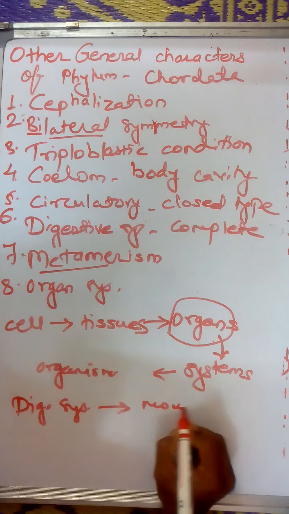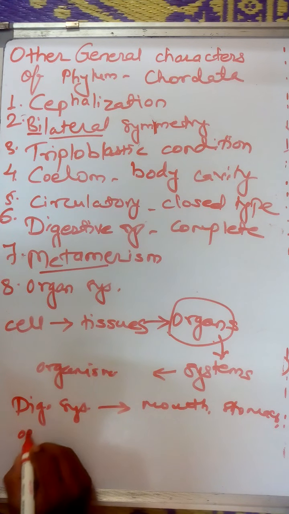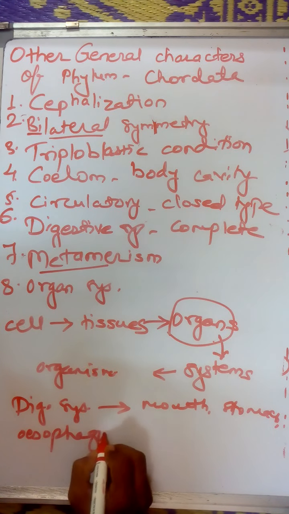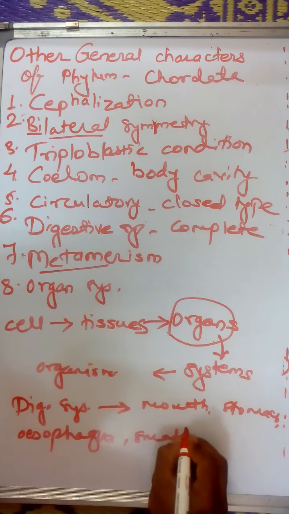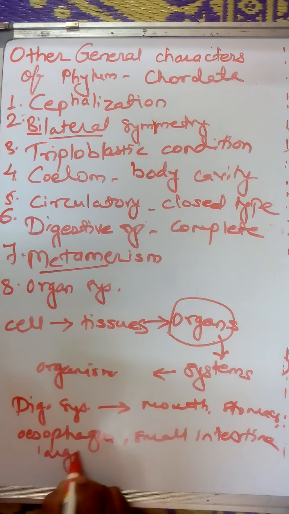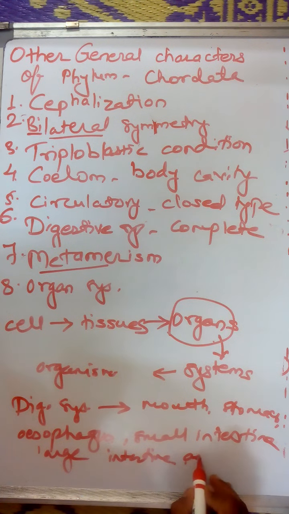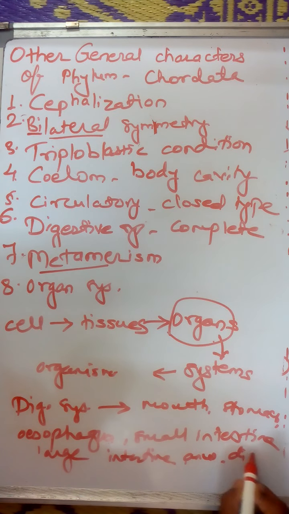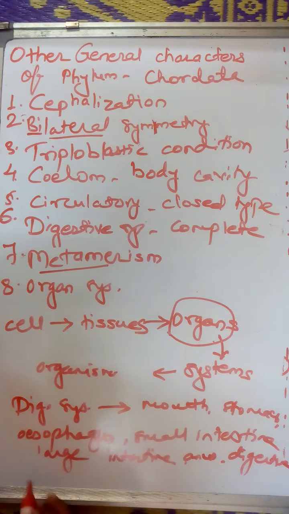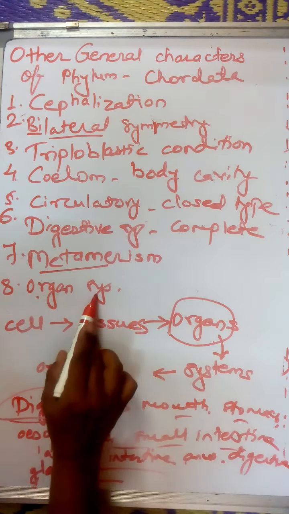If we take the example: mouth, stomach, esophagus, then small intestine, large intestine, then the anus, and different types of digestive glands. So when all these organs fuse together, they produce the digestive system. So we call it the organ system.